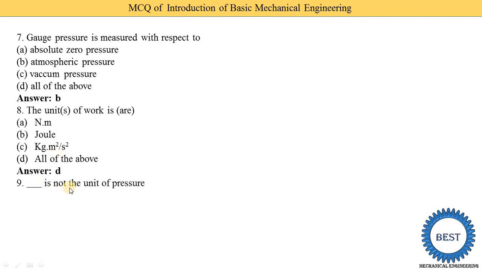Fill in the blank: which is not the unit of pressure? Four units are given. Out of these 4, which one is not the unit of pressure? First is given Pascal, so we know that Pascal is the unit of pressure. Second is given bar. Bar is also a unit of pressure. Third one is Newton per second square. So this is the unit of viscosity, so it is not the unit of pressure. And the fourth one is given Newton per meter square. So Newton per second square is not the unit of pressure. So correct answer is option C.